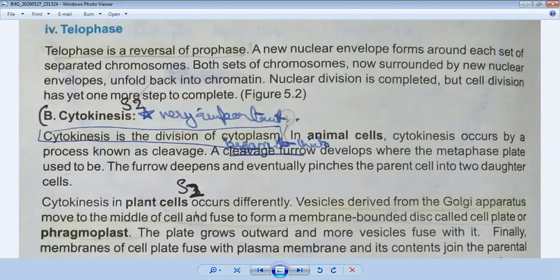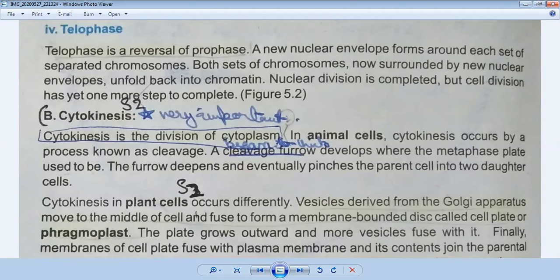Now we will discuss cytokinesis, the second phase of mitosis. What is cyto? Cyto comes from the word cytology. You also study cytology in chapter number 1. What is cytology? Cytology is the study of the cell. So cytokinesis means the division of the cell. Cytokinesis means the division of the cytoplasm.